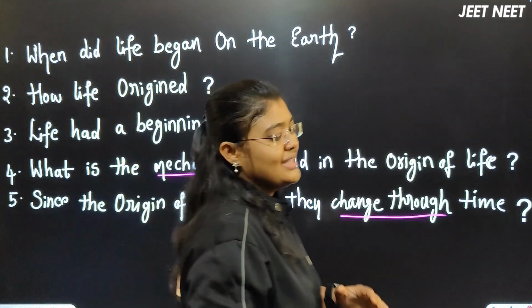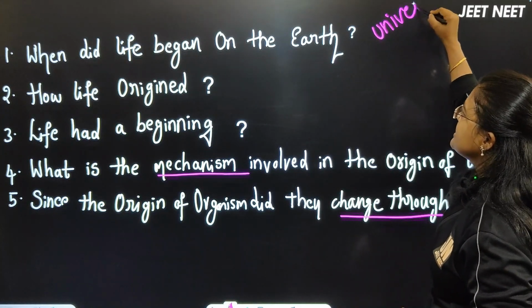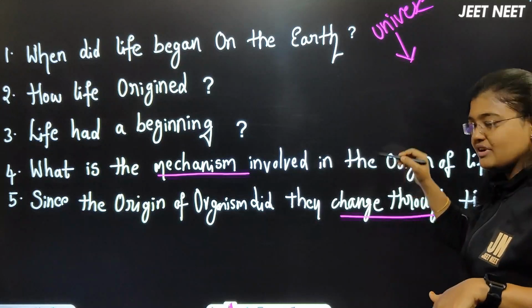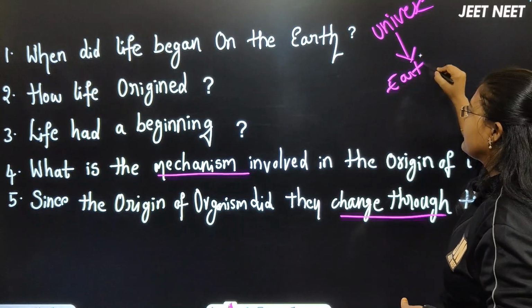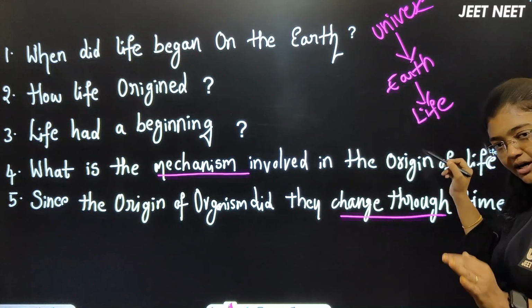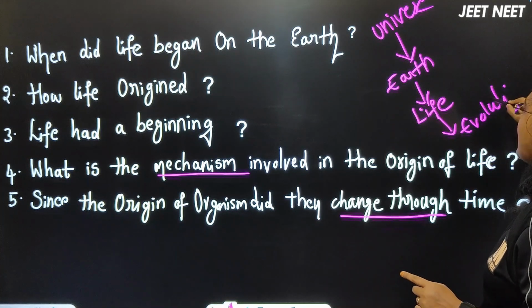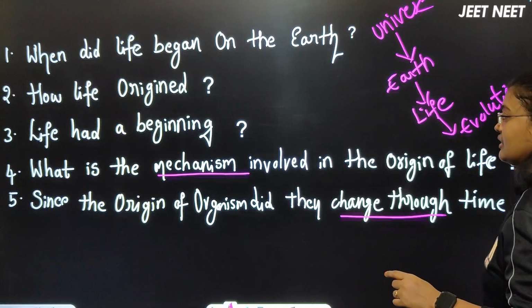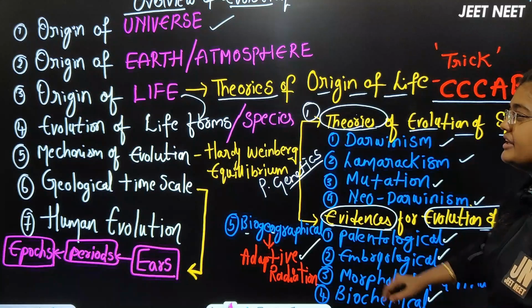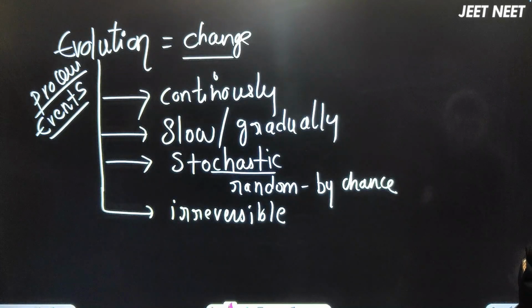To know the answers to these questions, first we should understand how the origin of the universe happened, and then in the universe how our earth got formed, that is the origin of earth. After that, how life is formed on the earth, and after that, in this life how evolution happened. That's the sequence I have written here, beta. Origin of universe, origin of earth, origin of life. First, let me start with the origin of universe.